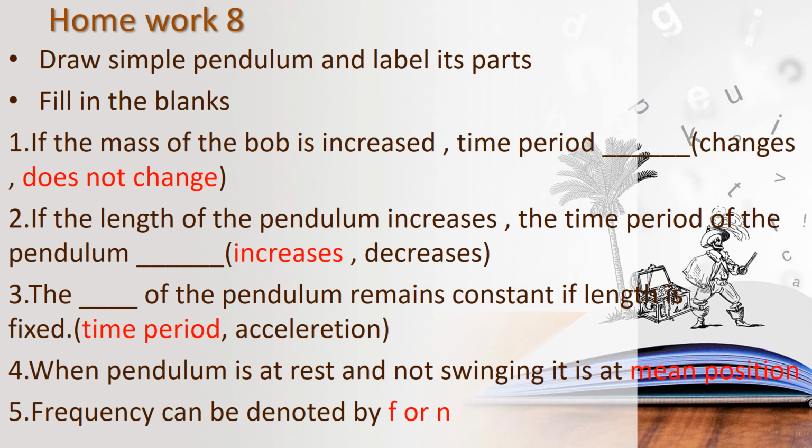If the mass of the bob is increased, the time period does not change. The first answer is does not change. And then second one, if the length of the pendulum increases, the time period of the pendulum increases. Length increases means time period also increases. And then third one, the time period of the pendulum remains constant if length is fixed.